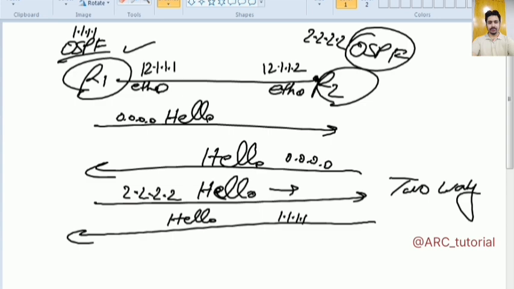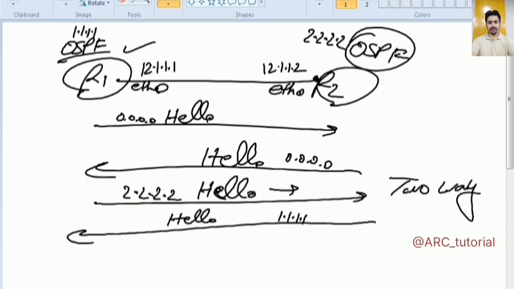I hope that now you have understood the differences between init state and two-way state. In init state, in the received hello packet, you will never find your own router ID, but in two-way state you will always find your own router ID in all received hello packets.